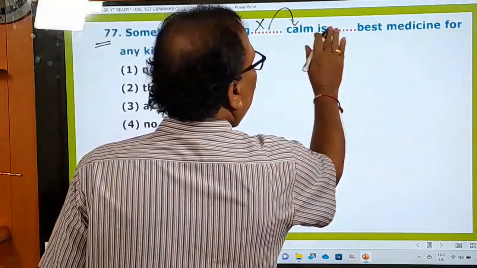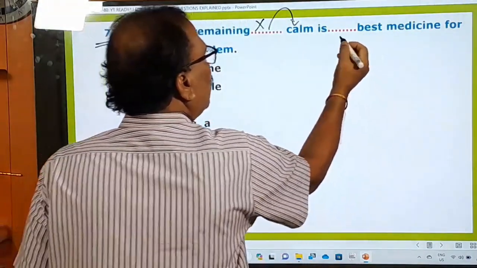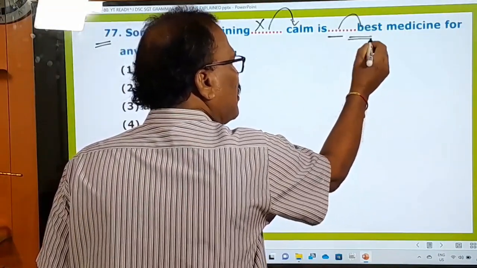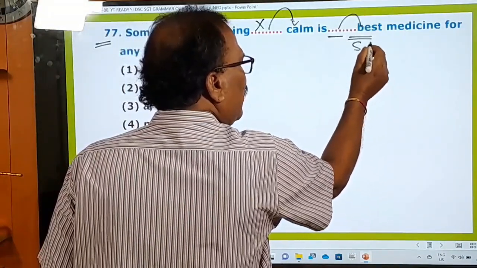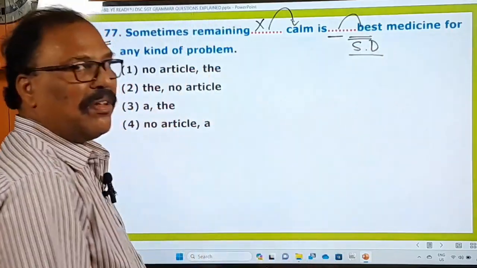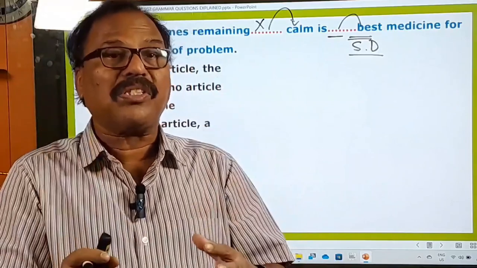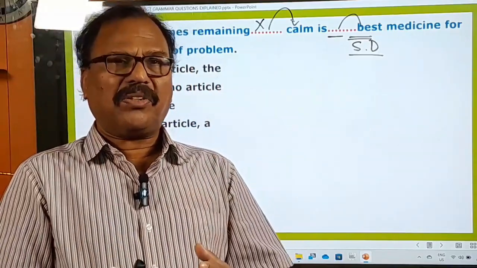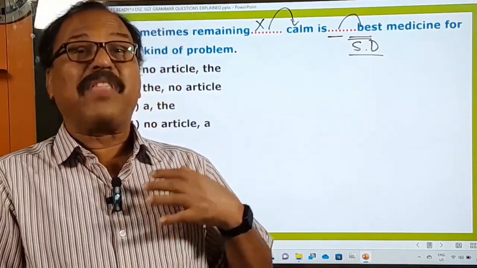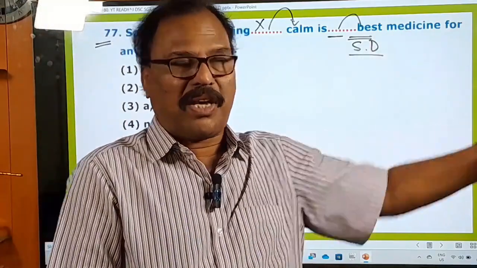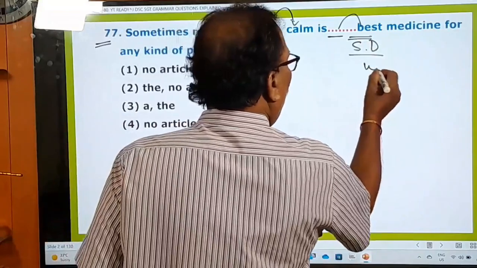And now go to the second blank. What is there after the second blank? Best is there. What is best? It is a superlative degree adjective. Remember, there is a rule in the articles that we should use the definite article. What is the definite article? The is the definite article that we have to use before all the superlative adjectives. For example, best is there, worst is there.